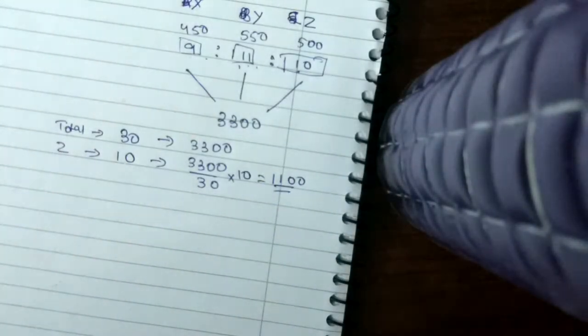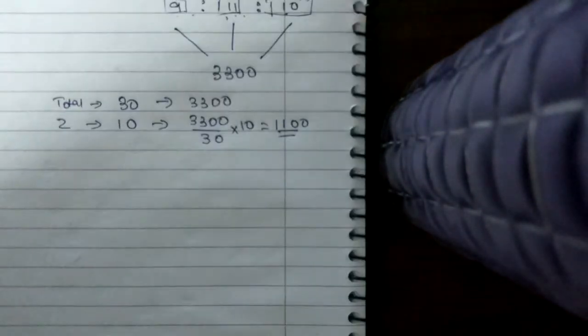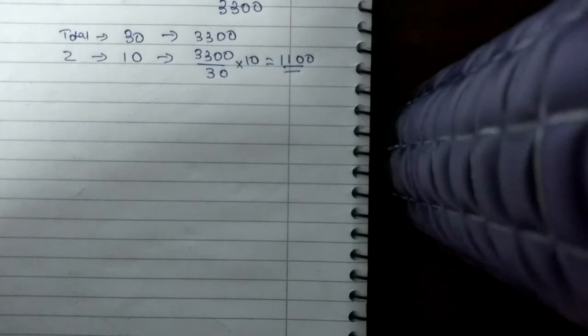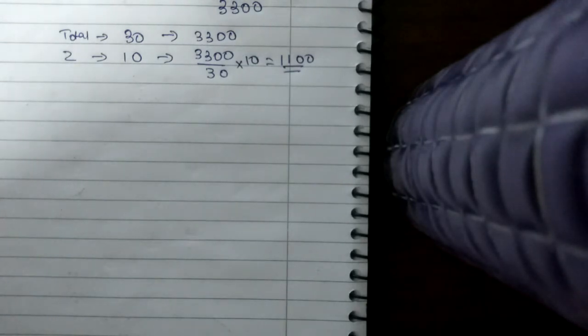Alright, now we will go to the next question. The next question is: a reduction of 25% in the price of rice enables a customer to obtain 3 kg more for rupees 189. What is the original price of rice? Okay, now see, there are two ways to solve this kind of question. I will show you a simpler way.